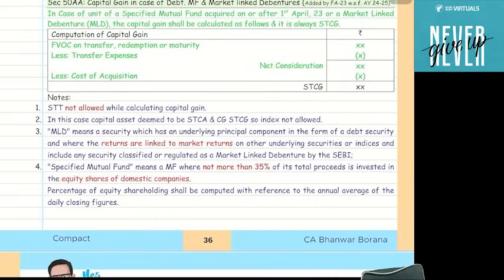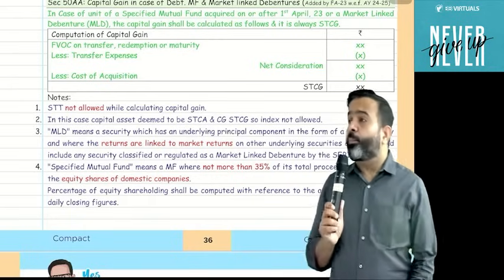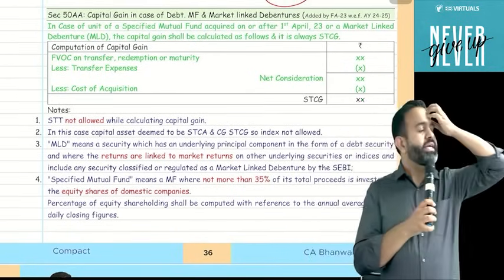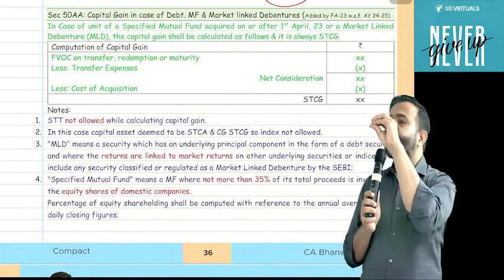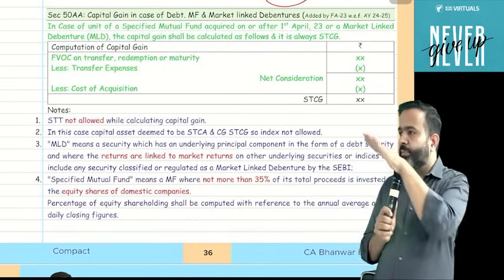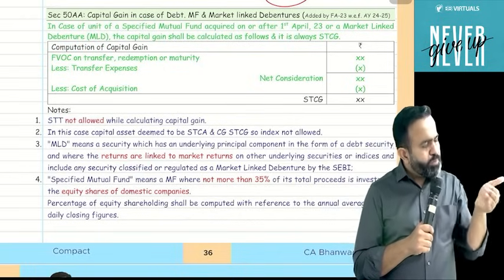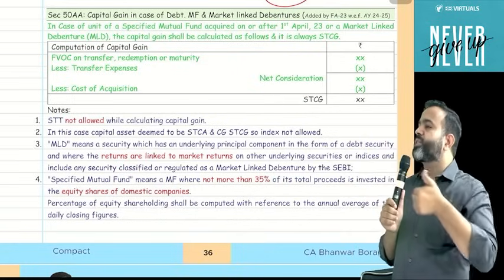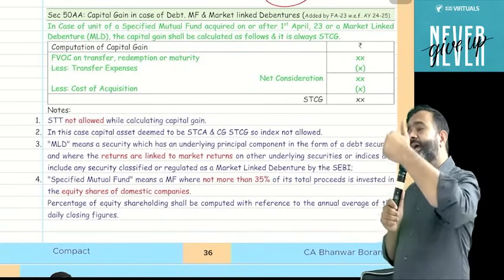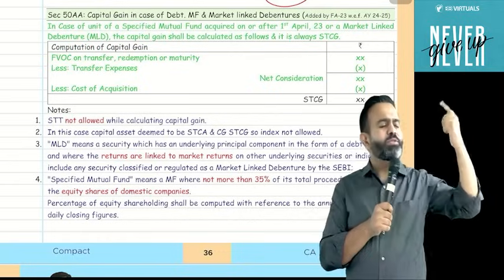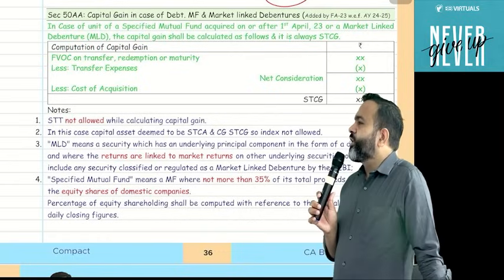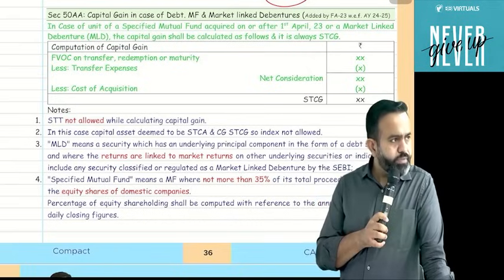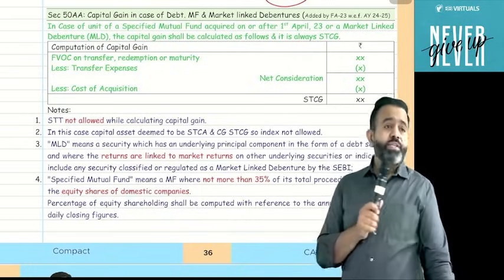Guys, this section 50AA says that if you purchase any debt mutual fund on or after 1st April 2023, because this amendment is applicable from this year, and at the time of maturity, or redemption, or if you sell the mutual fund unit, then there will always be a short-term capital gain and indexation benefit is not available.